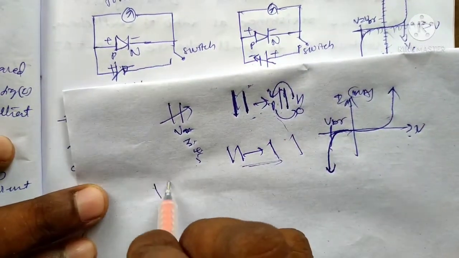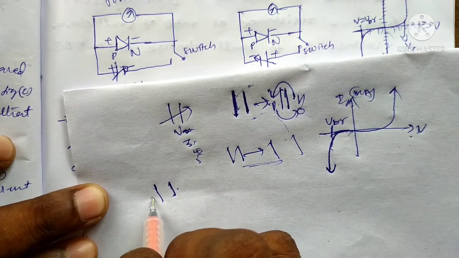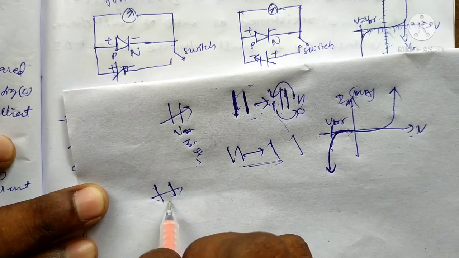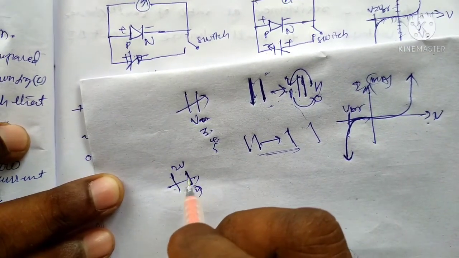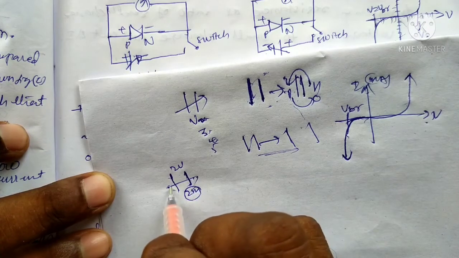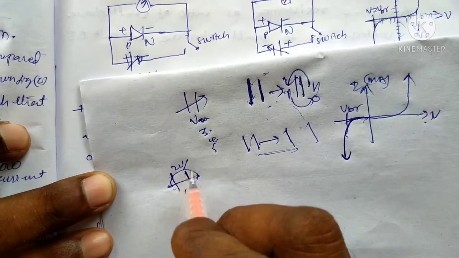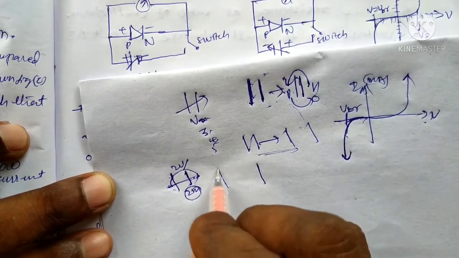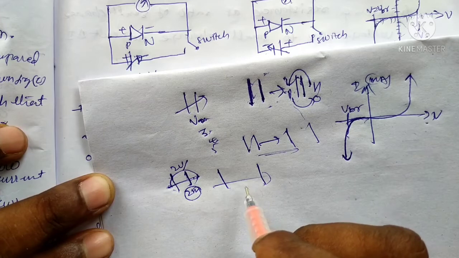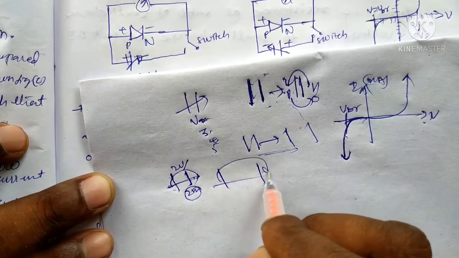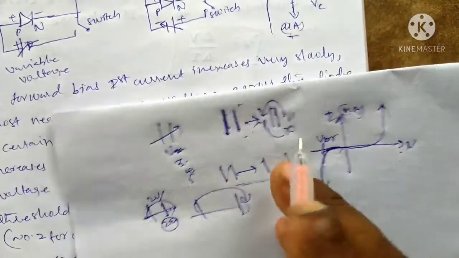Suppose we want to jump from here to here. We have this 2 meters. Suppose it is 2 volts of energy. If we jump above the 2 volts, we can jump from here to here. Below 2 volts we can't jump. Suppose there is a very wide lake, we can't jump. That is, we need more energy to jump from here to here. The same phenomenon appears in the PN junction diode in the case of reverse bias.